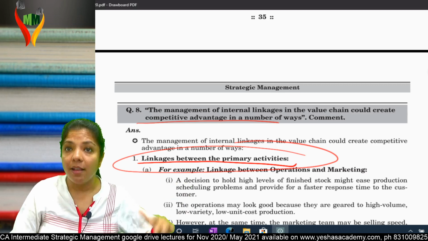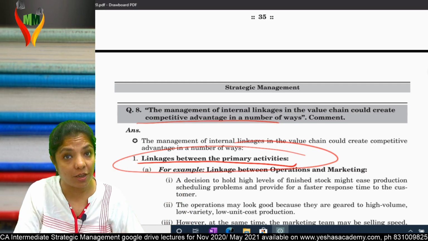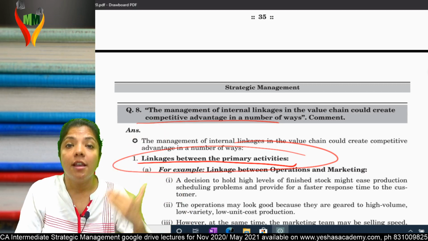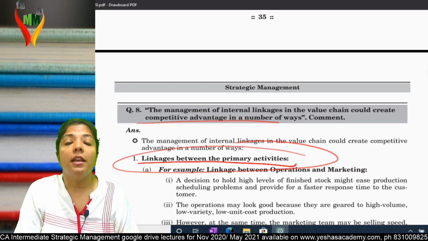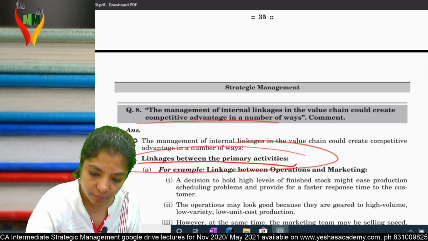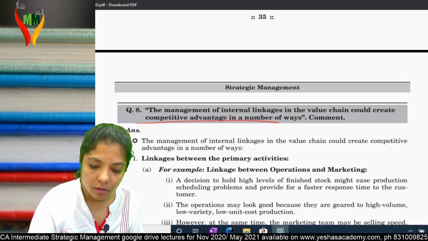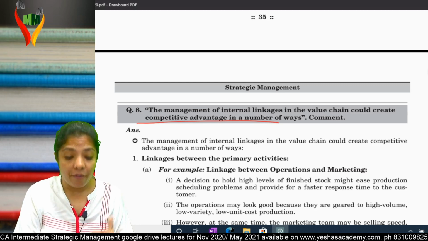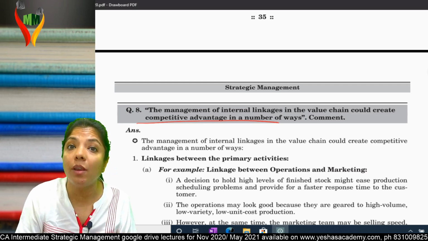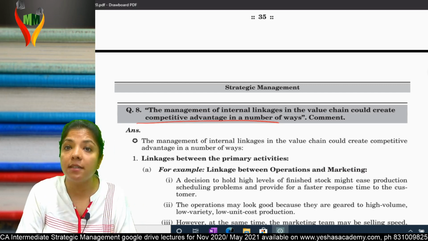What are they saying? That if you have internal linkages in your value chain, you can create more competitive advantage. How? Let's understand. If you can manage internal linkages in your value chain, chances of competitive advantage increase in a number of ways.